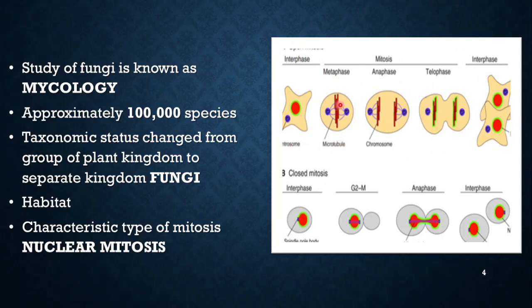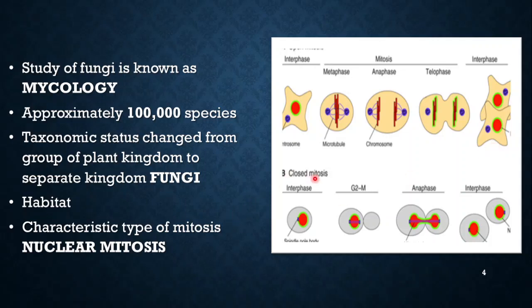The nuclear membrane of the cell disintegrates during the cell cycle, during mitosis, and the spindle fibers are formed outside of the nucleus because there is no nuclear membrane present in this case. So spindle fibers are formed in the cytoplasm, and thus you can see here the chromosomes are separated towards the opposite poles, and then the two daughter cells are formed.